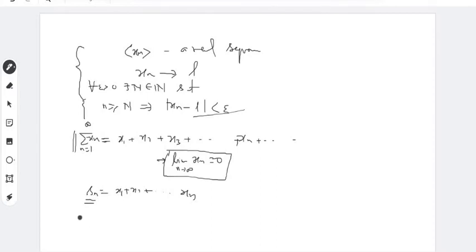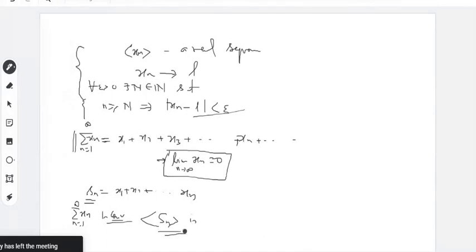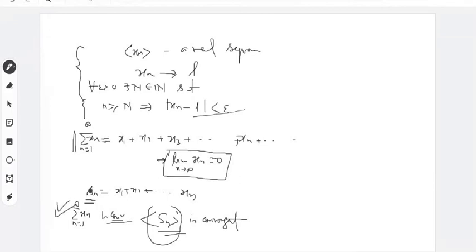Now the definition is that we say the infinite series sum of xn, n equal to 1 to infinity, is convergent if the sequence of partial sums is convergent, as a sequential convergence. So that's the definition of convergence of an infinite series.